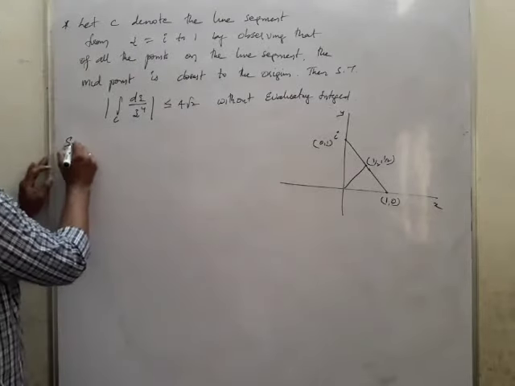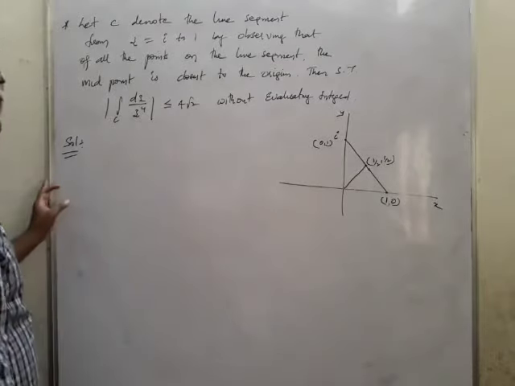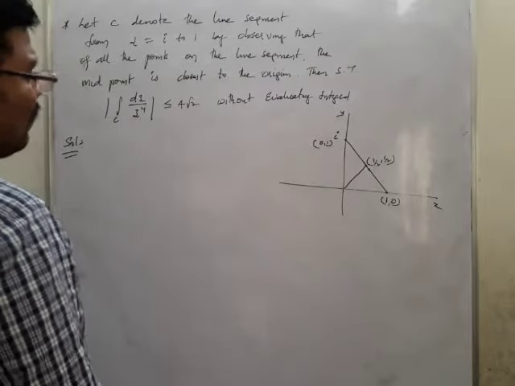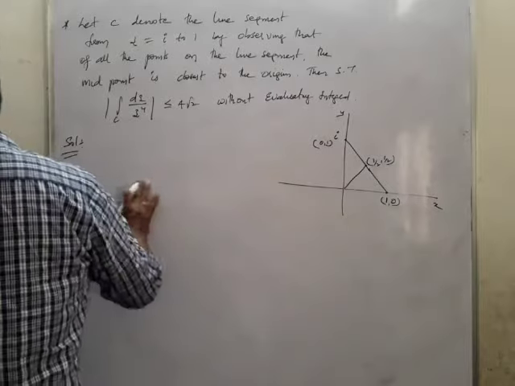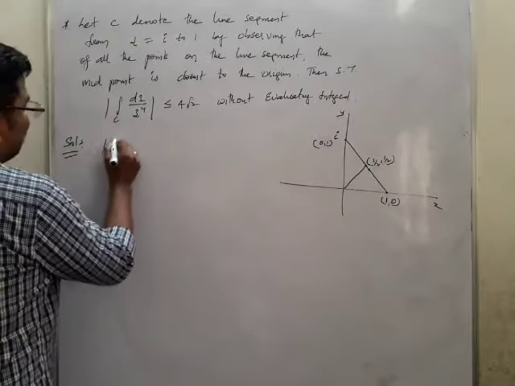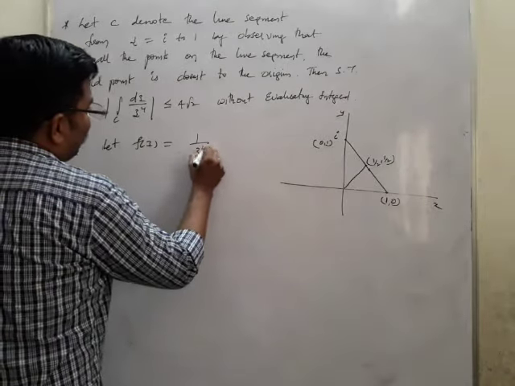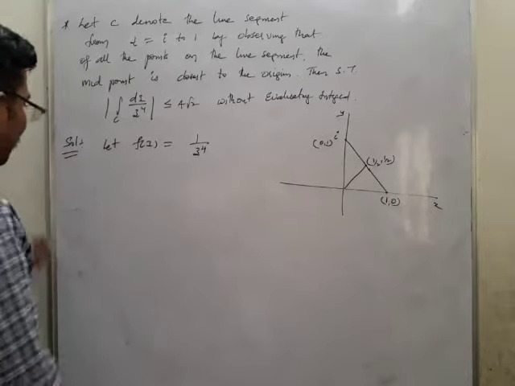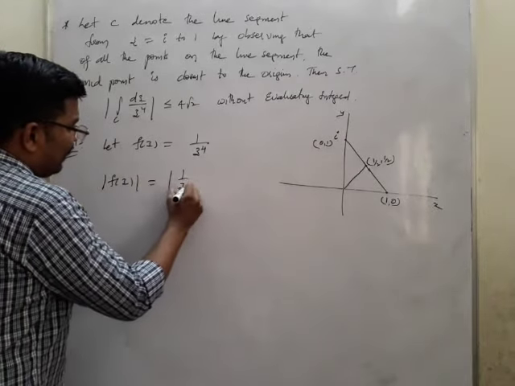Now the solution. We'll try to find out what is given first. We'll say that mod z is equal to, again, z is from i to 1. What we'll do is take the value of f of z. First of all, let f of z be equal to 1 by z power 4. This is the value which we got. Now we need to find out mod f of z, which is nothing but mod 1 by z power 4.